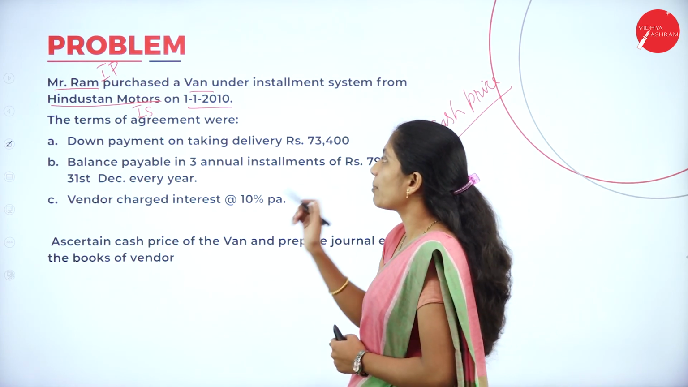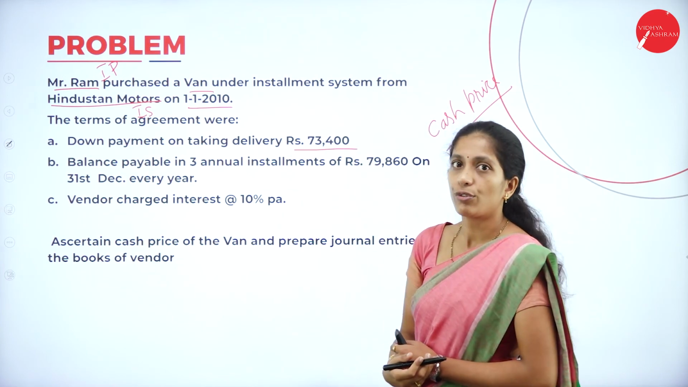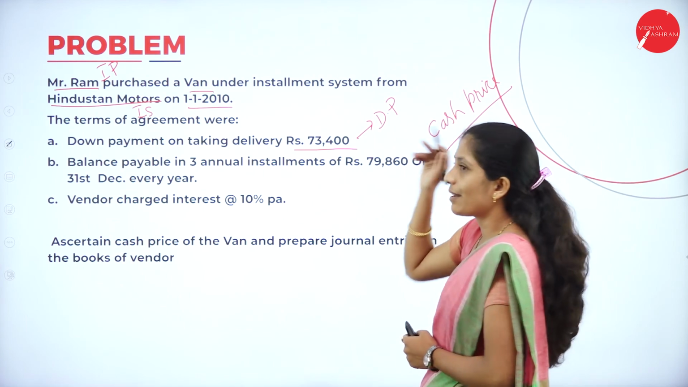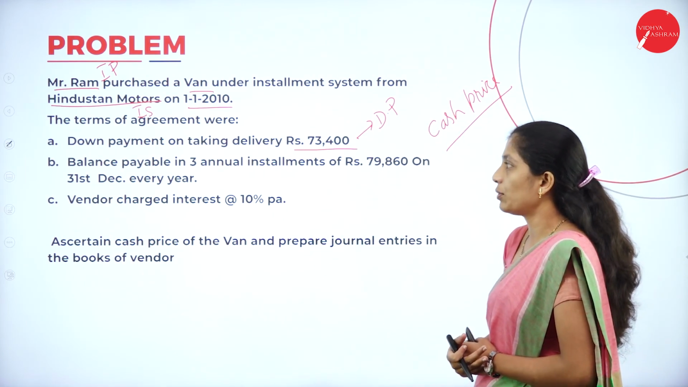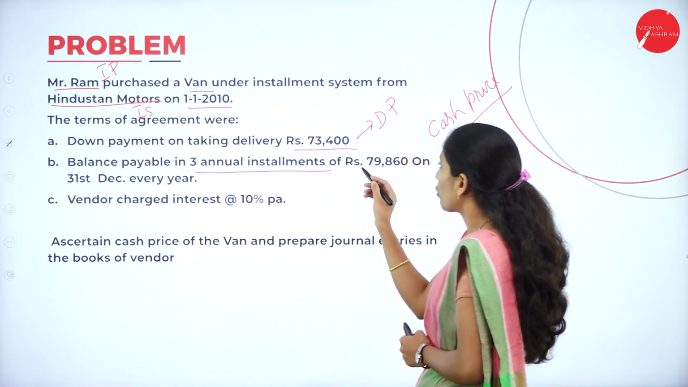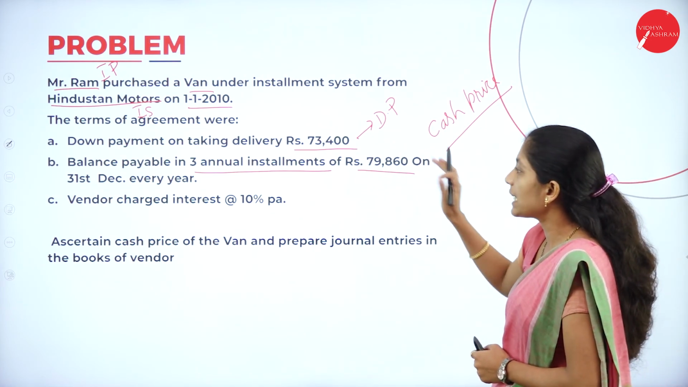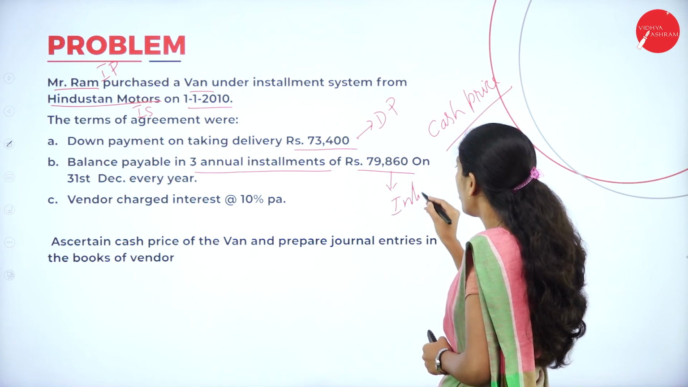The terms of payment were: down payment on taking delivery, rupees 73,400. Now what is this? This is the down payment. That is, on delivery of the goods, some amount has been paid, which is known as the down payment. Balance payable in 3 annual installments of rupees 79,860. Now they have directly given the installment. It means it is inclusive of interest.